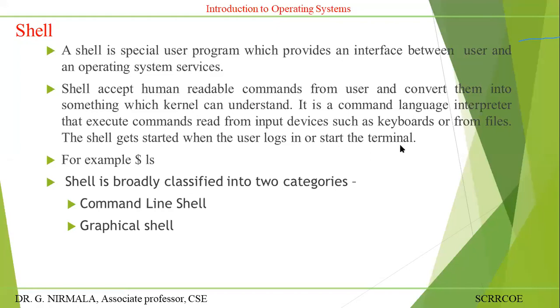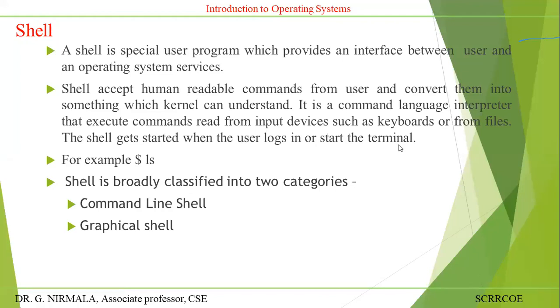Everybody knows you have the terminal in the Linux operating system or in Ubuntu. Then you have the dollar prompt. The dollar prompt is called a shell prompt. The shell accepts the commands the user types, and they are translated into a meaningful form understandable by the kernel.